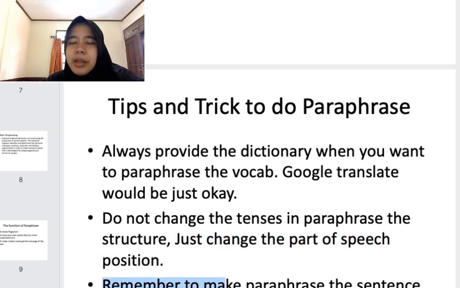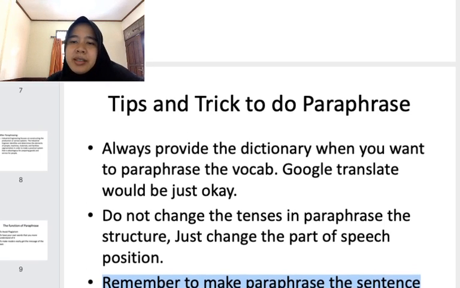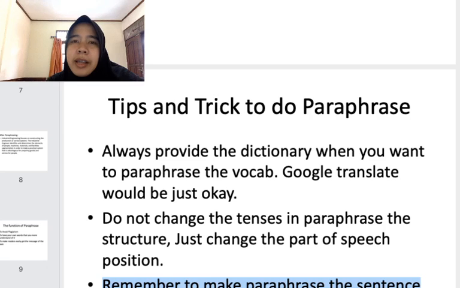Remember to paraphrase the sentence or paragraph in a way that you will understand it more, not the other way. This is the most important function of paraphrasing, to make you or the reader understand the text more than reading the original text. Okay, that is the important function of paraphrasing. I think that is the end of my explanation about paraphrase.